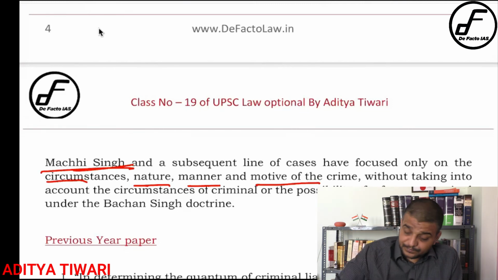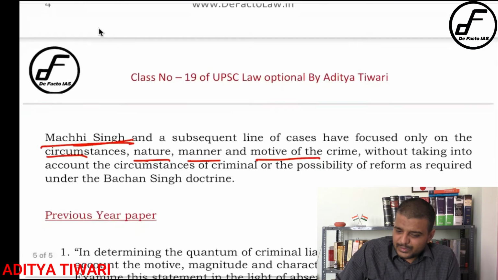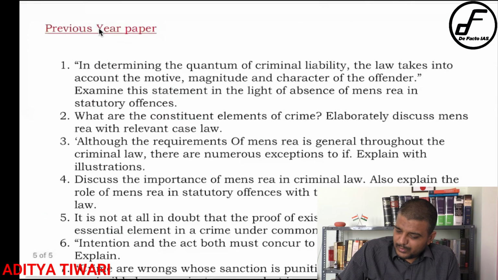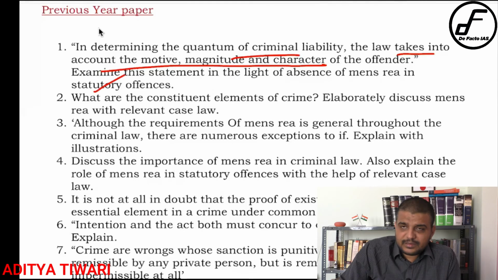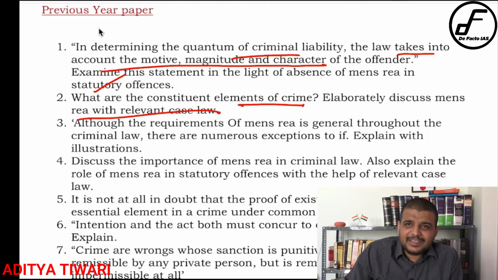Now let us come to some previous year papers, so that we should be able to identify the pattern. If you look at the previous year paper: quantum of criminal liability law takes into account motive, magnitude and character of the offender. Very simple cases. Constituents of crime, discuss mens rea with relevant cases. How simple. A ready-made answer can be made of it.